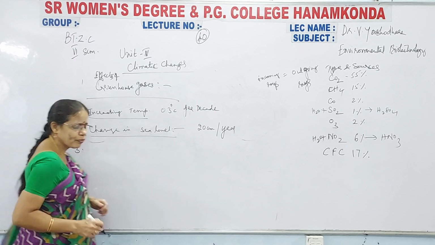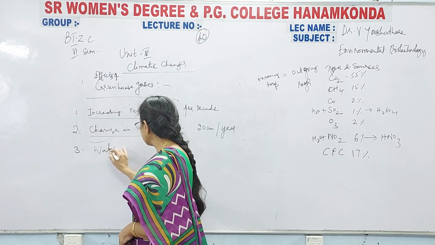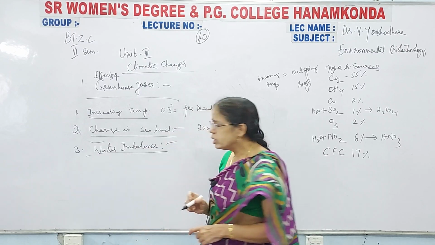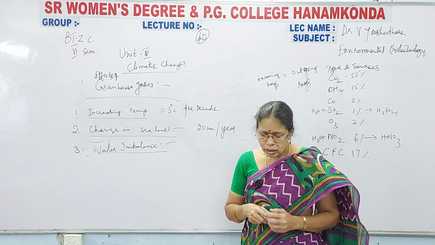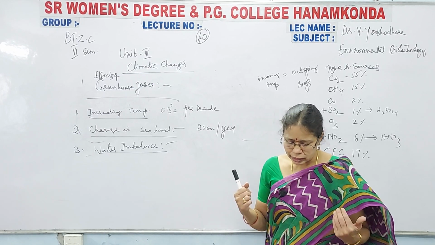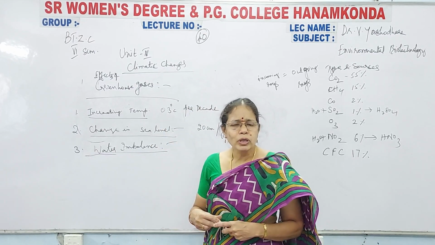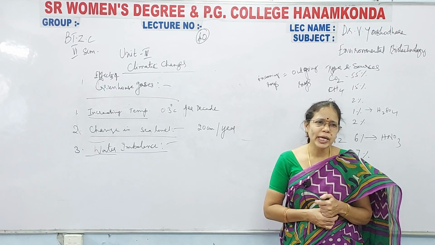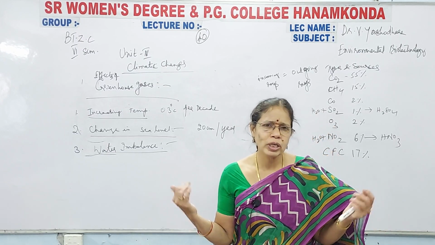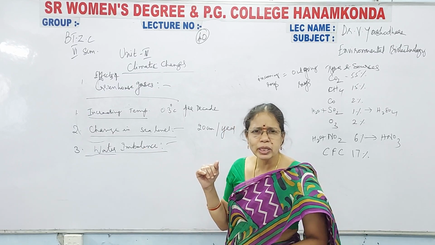Coming to the third one is water imbalance. See here, third one is water imbalance. That is due to rise in temperature, water availability decreases on earth, and this may lead to water crisis. Ante emaitundi, due to high temperature the water gets evaporated from these lakes, ponds, streams, rivers, sea and ocean. From all these water resources, the water gets evaporated because of the high temperature on the environment, on the earth.